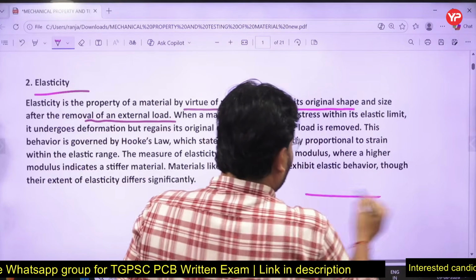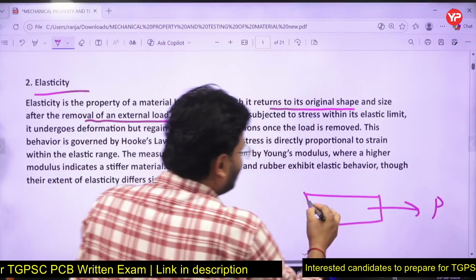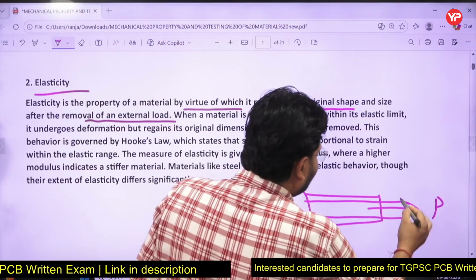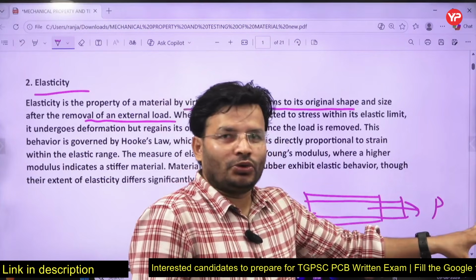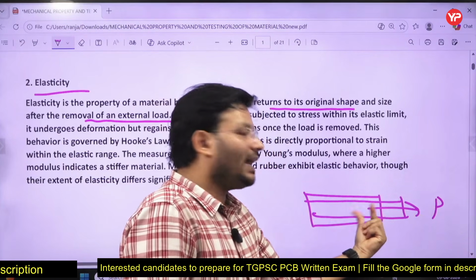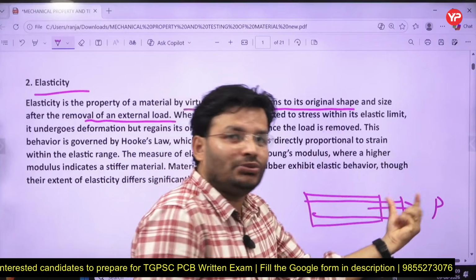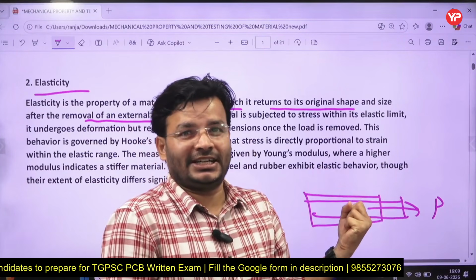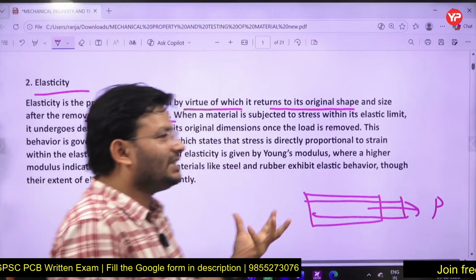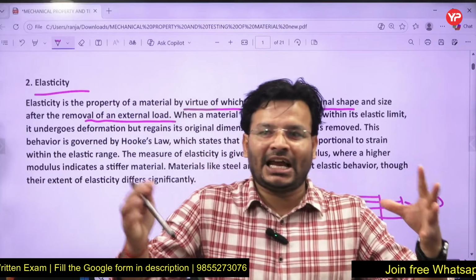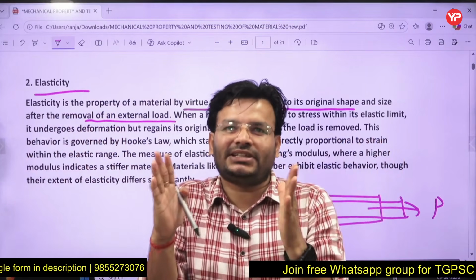Suppose this is one of the materials and you are going to apply the load P. Once you apply the load P, what is happening? The body will deform something like that, right? Now, if you remove the load, what is happening? The body will try to recover its shape. The property because of which that body will try to recover its original shape is called what? Elasticity. Getting it? So if elasticity is high, it means they can withstand more tensile load, and once the load is removed, they can recover their original shape.